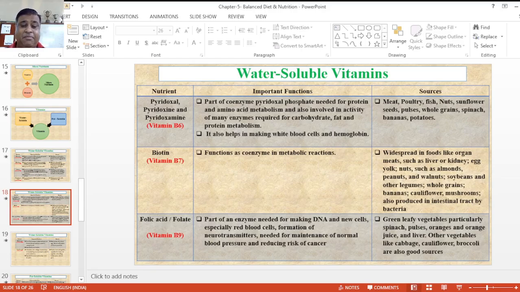After that, B7, biotin. Its function is basically for metabolism, and it is used as a coenzyme for reactions. What are the sources? Different types of foods: organ meats such as liver and different types of kidney, which are animal products. Egg yolks, nuts such as almonds, peanuts, walnuts, and many more, soybeans, legumes, whole grains, bananas, cauliflower, mushrooms, and other products we can use.